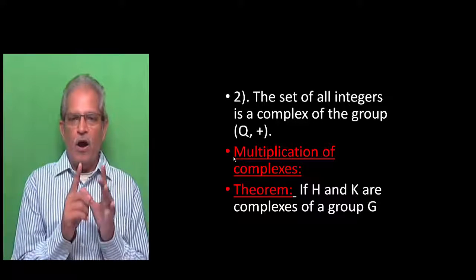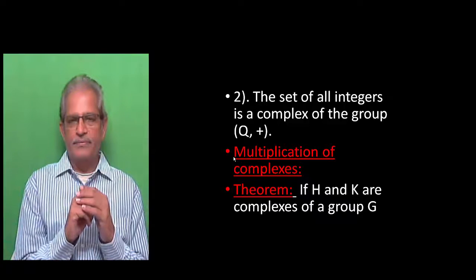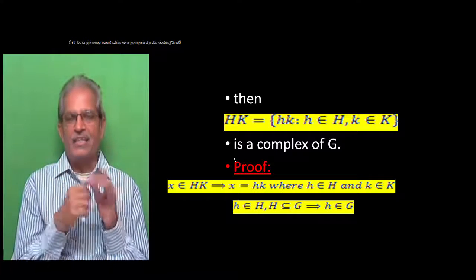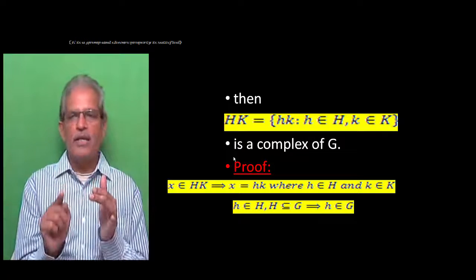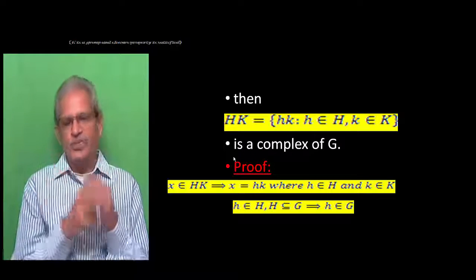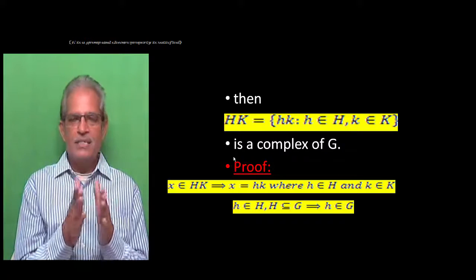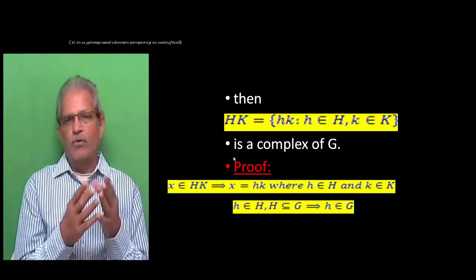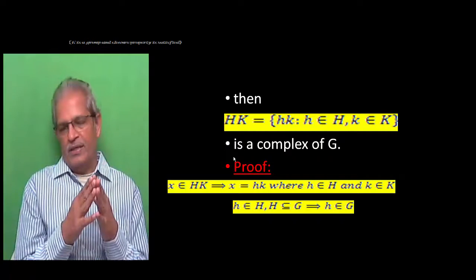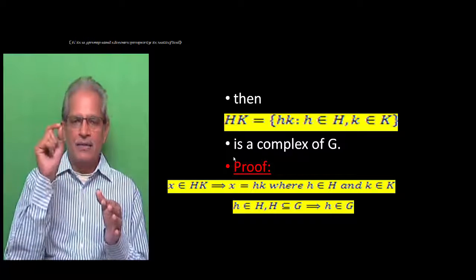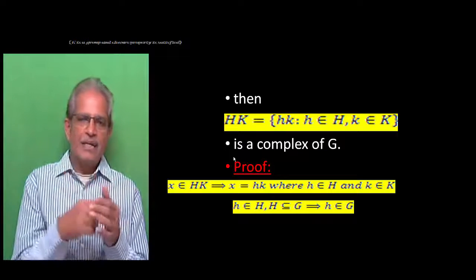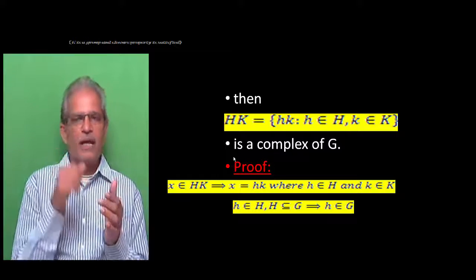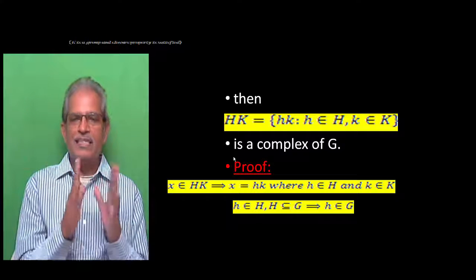If H and K are complexes of a group G, then HK, equal to the set of small h small k such that small h belongs to capital H, small k belongs to capital K, is a complex of G. So here H is a complex of group G. K is also a complex of group G. Now a new set HK is formed with all elements of set H and set K. The set HK is given by small h small k, where small h is an element of capital H, small k is an element of capital K. Then capital H capital K is a set.